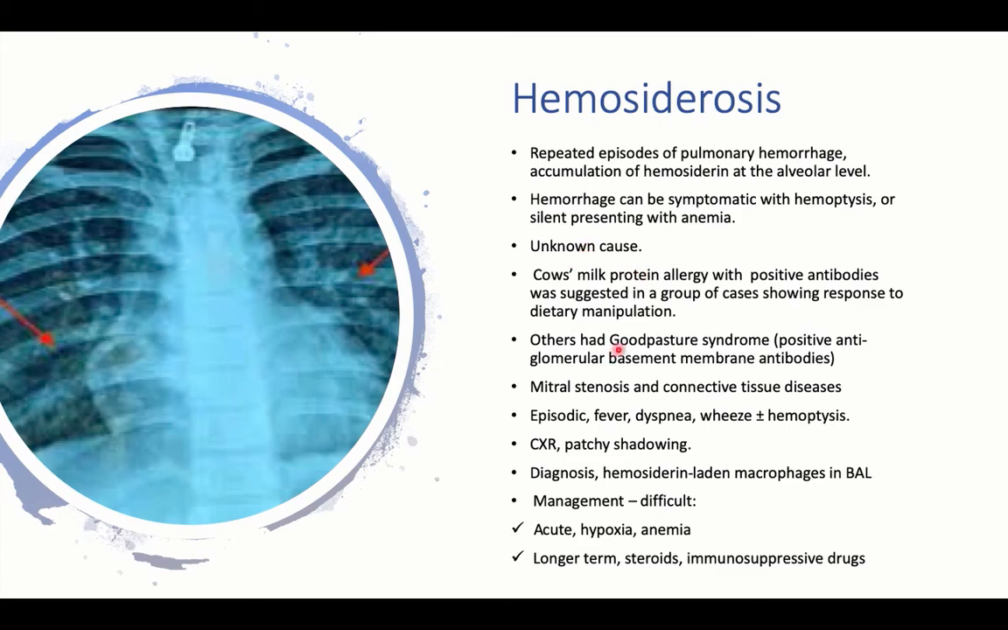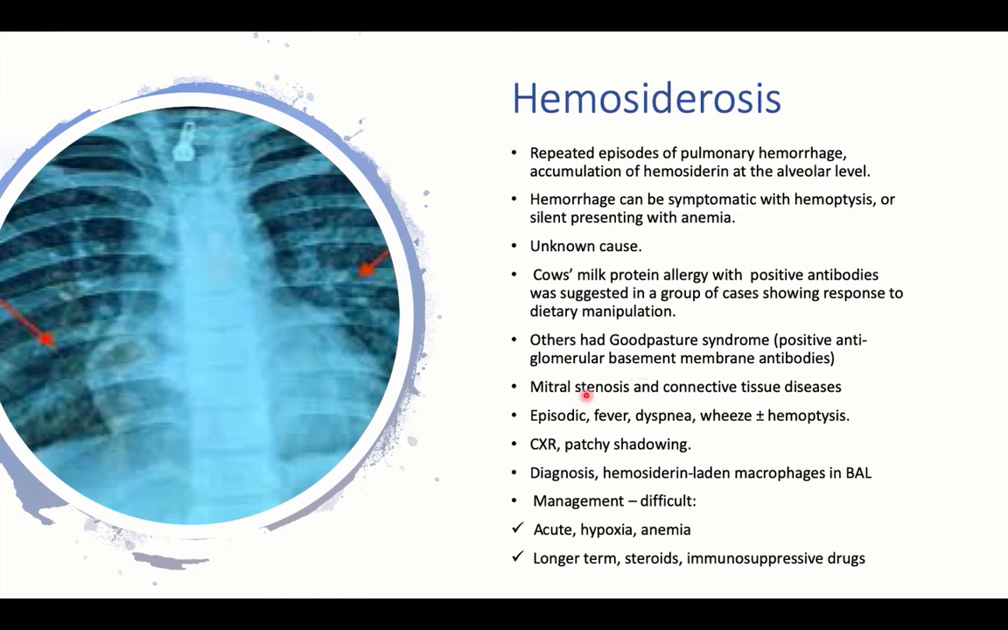It can also be associated with Goodpasture syndrome, an autoimmune condition with positive anti-glomerular basement membrane and anti-alveolar basement membrane antibodies. Antibodies against the glomerular basement membrane present as glomerulonephritis that progresses to end-stage renal disease in 50% of cases, and antibodies against the alveolar basement membrane present with pulmonary hemorrhage, hemoptysis, and pulmonary hemosiderosis.